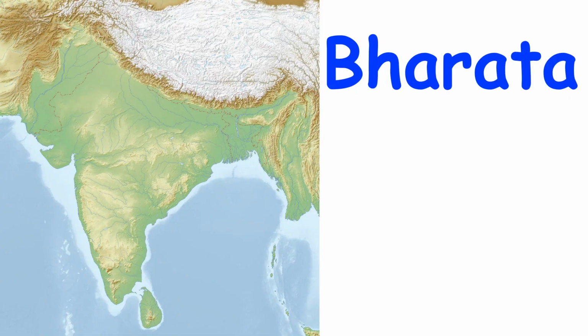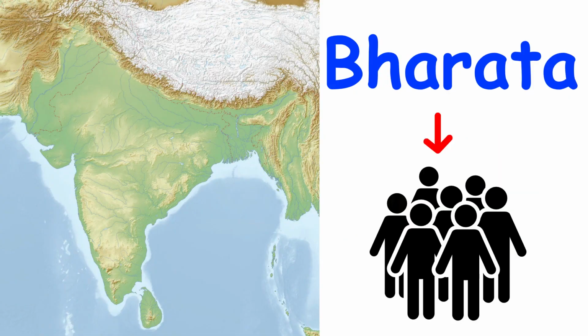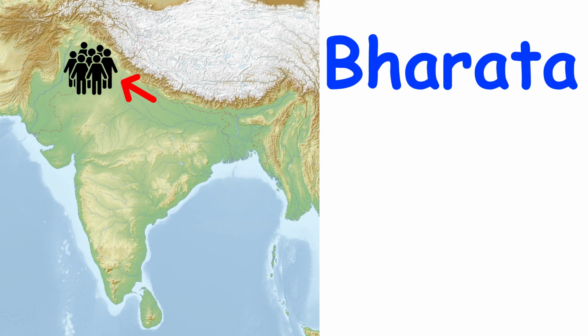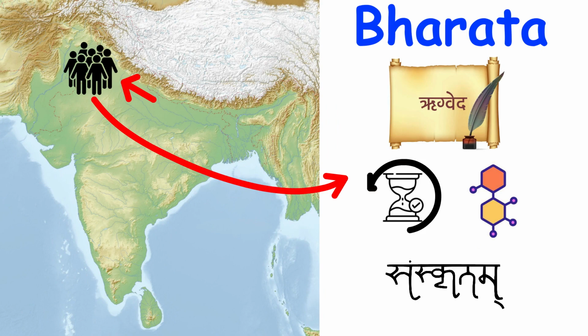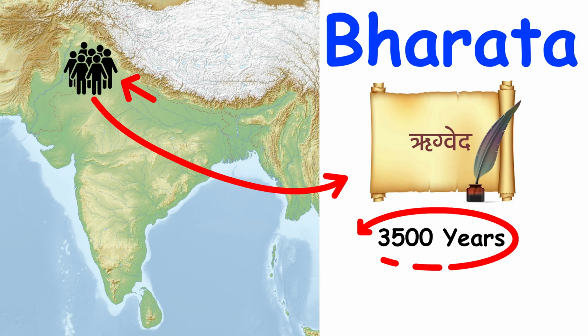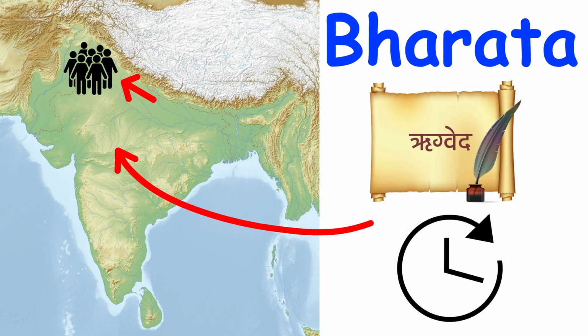The name Bharata was used for a group of people who lived in the northwest and who are mentioned in the Rig Veda, the earliest composition in Sanskrit, dated to about 3,500 years ago. Later it was used for the country.